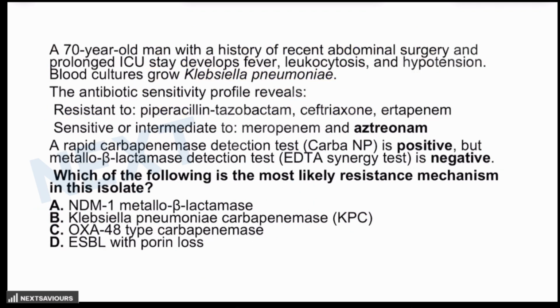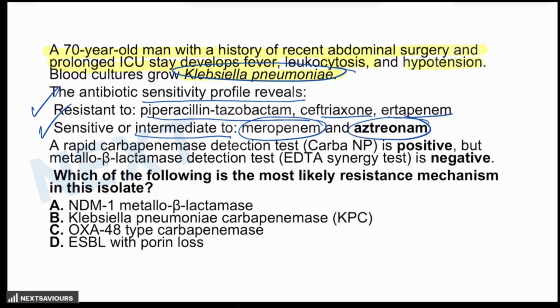Coming on to the next case scenario, a 70-year-old male with a history of recent abdominal surgery and prolonged ICU stay developed fever, leukocytosis, and hypotension. Blood culture grows Klebsiella pneumoniae. The antibiotic sensitivity profile reveals resistance to piperacillin, tazobactam, ceftriaxone, ertapenem, while there is sensitivity or intermediate sensitivity to meropenem and aztreonam. Here there is an intermediate sensitivity to carbapenems, and this is more diagnostic towards the involvement of the OXA48 type carbapenemase, as we have already discussed previously.